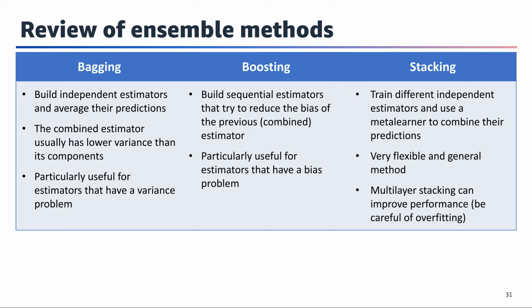This process aims to reduce bias, making boosting effective for models with high bias. Stacking is a more flexible ensemble method that trains different independent estimators and uses a meta-learner to combine their predictions. This approach can leverage the strengths of different model types and often leads to improved performance. Multi-layer stacking can improve performance, but be careful of overfitting.